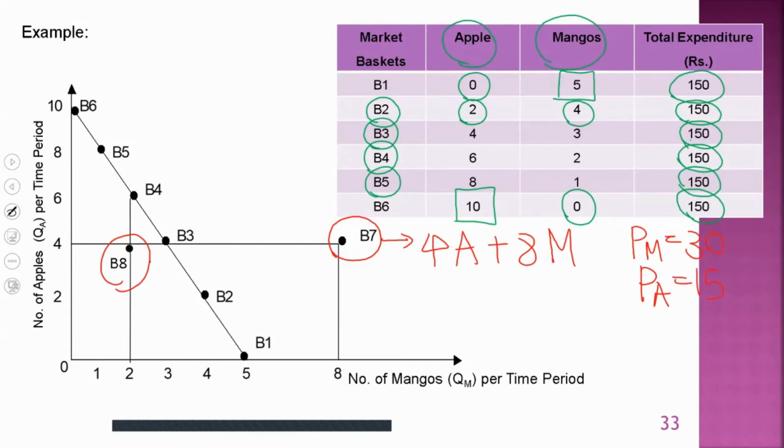Price of a mango is 30 rupees. Here at point B7, the person is purchasing 4 units of apples. Then the cost on apples is 4 into 15, 60 rupees.